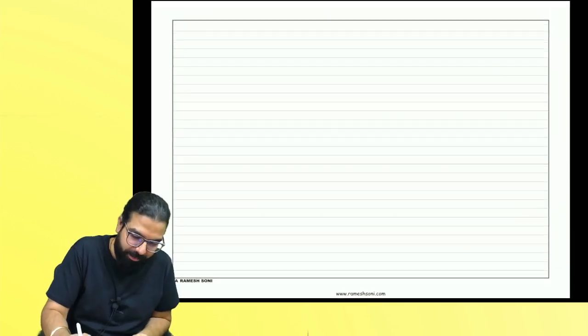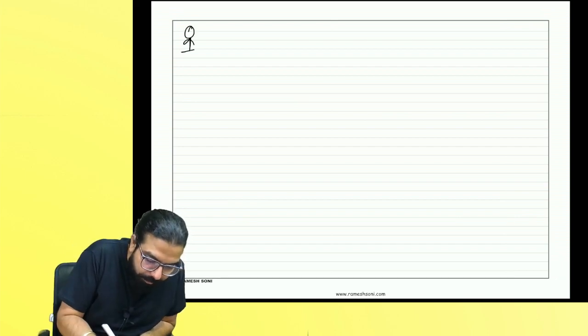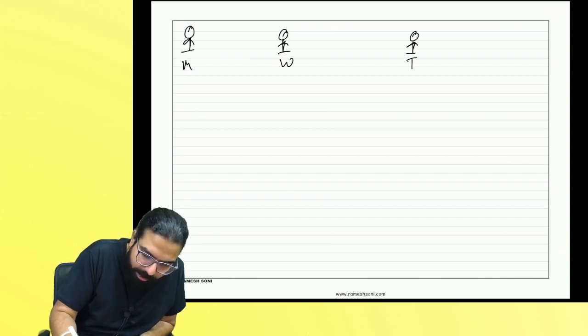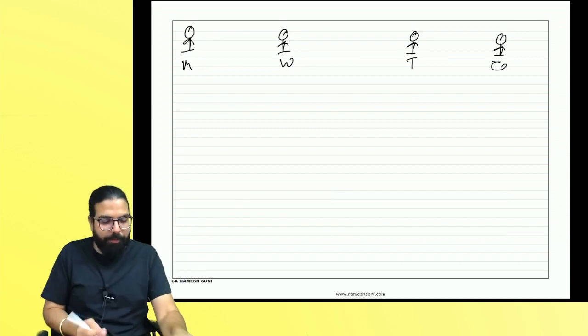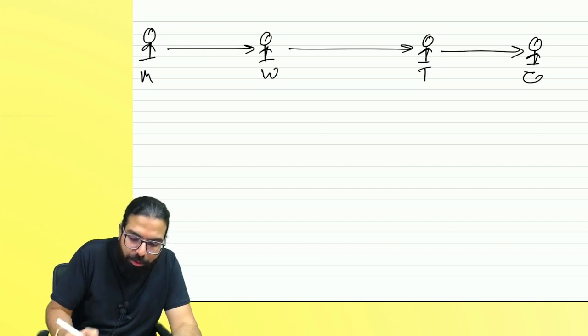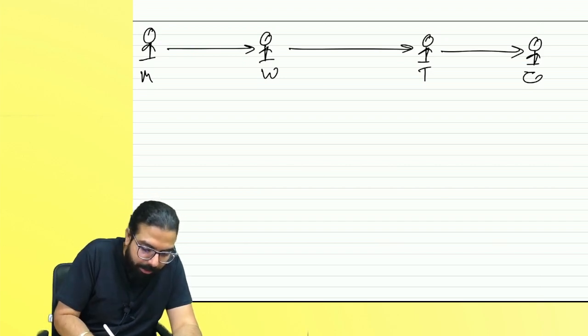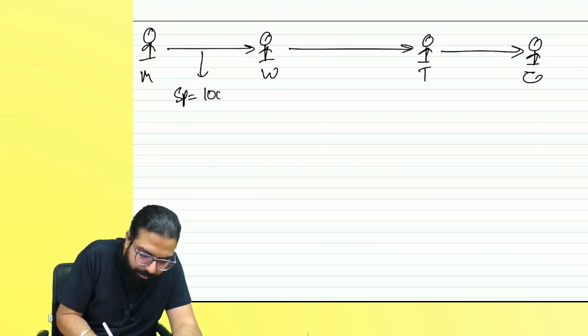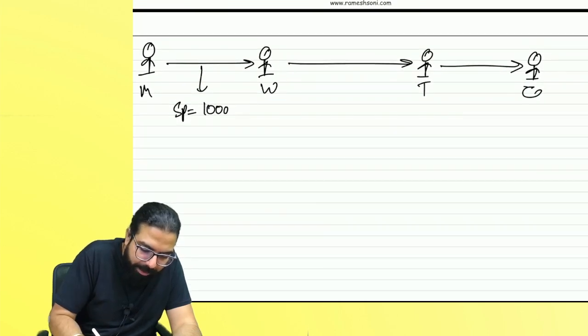I am not convinced. Wait. This is the manufacturer. This is the wholesaler. This is the trader. This is the customer. Okay, everyone? Let's go. The manufacturer sold the goods to the wholesaler. The wholesaler sold to the trader. The trader sold to the customer. Okay. Here the selling price is cost plus profit. I'll say the selling price is 1000. Okay. He made a profit of 500. How much profit, everyone?